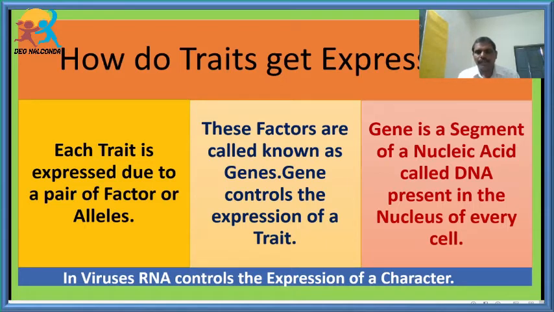So now you are very clear. All the traits are under the control of factors or genes or alleles. And what is the gene actually? Gene is a small discrete unit. Gene is a segment of nucleic acid. Students, what do you mean by nucleic acid? The nucleic acid is nothing but DNA and RNA, which is present inside the nucleus of every cell.